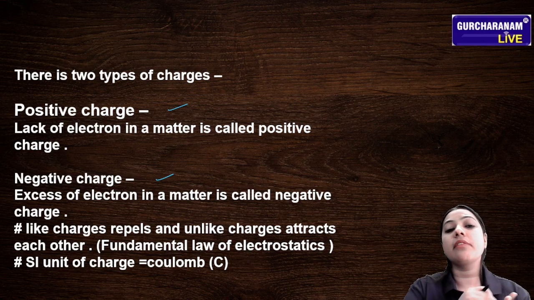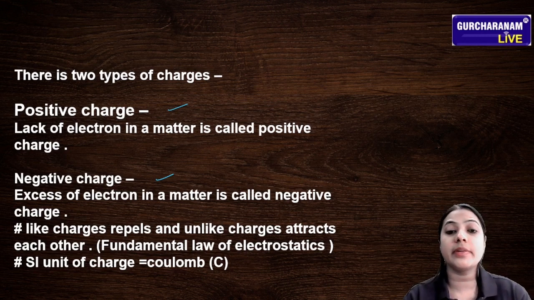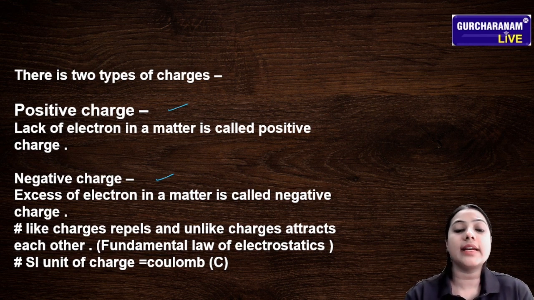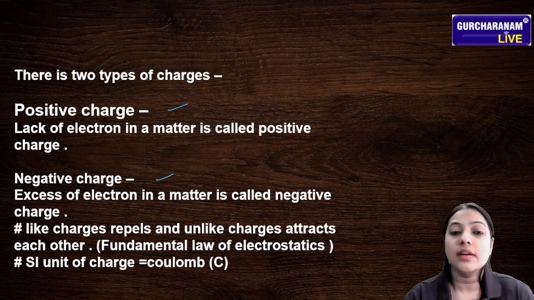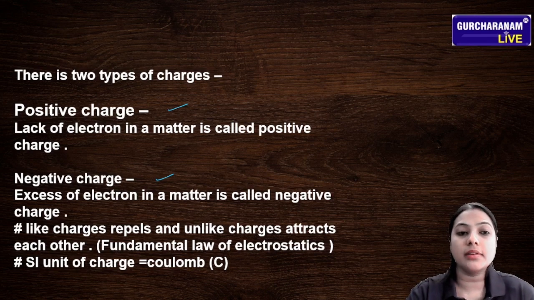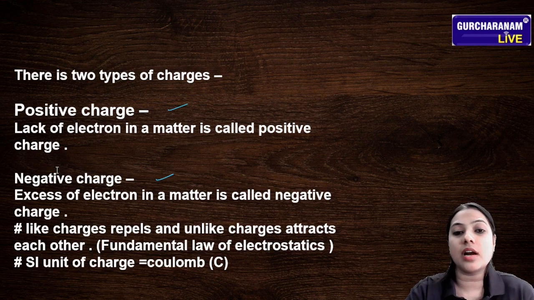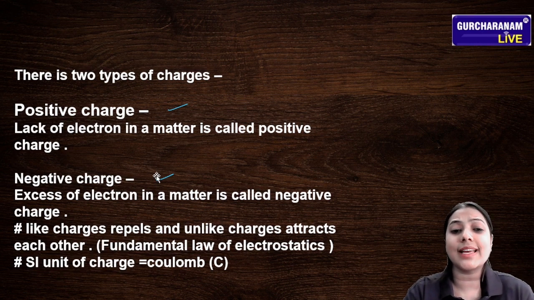Matter that has a very small number of electrons is called positively charged matter, and matter that has an excess of electrons, a very large amount of electrons, is called negatively charged matter. Okay, so students, I hope you understand what is positive charge and what is negative charge. This is the property of matter due to which it produces and experiences electric and magnetic field, and electric charges are of two types, positive and negative. Lack of electrons makes it positively charged, and excess of electrons makes it negatively charged.